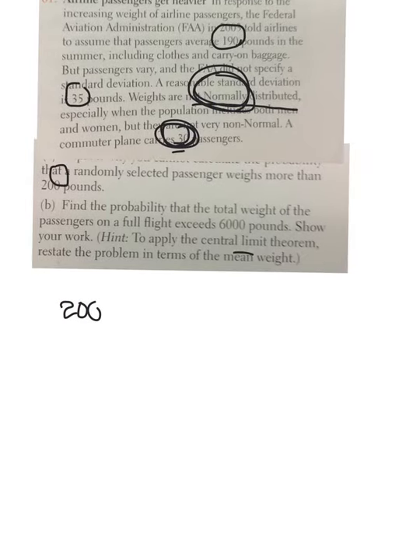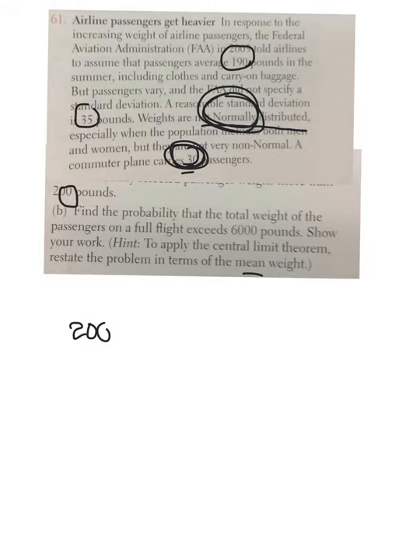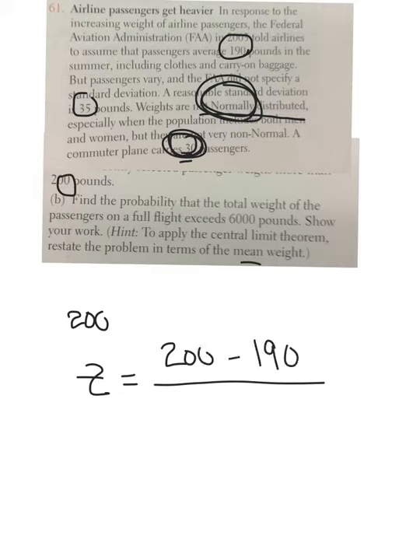Same thing we've been doing, right? It's going to be a z-score. So the average is 200 versus what we think the population is. And then we got to get a new standard deviation because we're taking the old standard deviation, which is 35, and we're going to divide it by the square root of our sample size, just like we've been doing. Okay, let's see what that looks like.